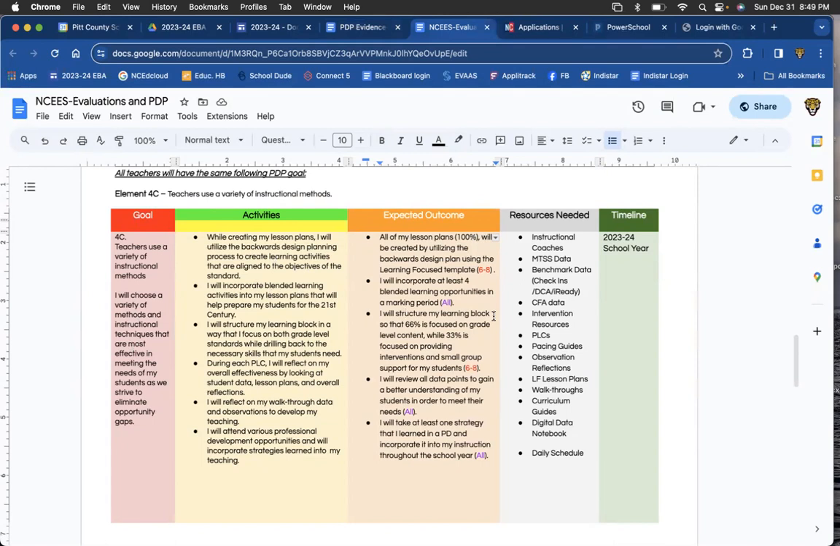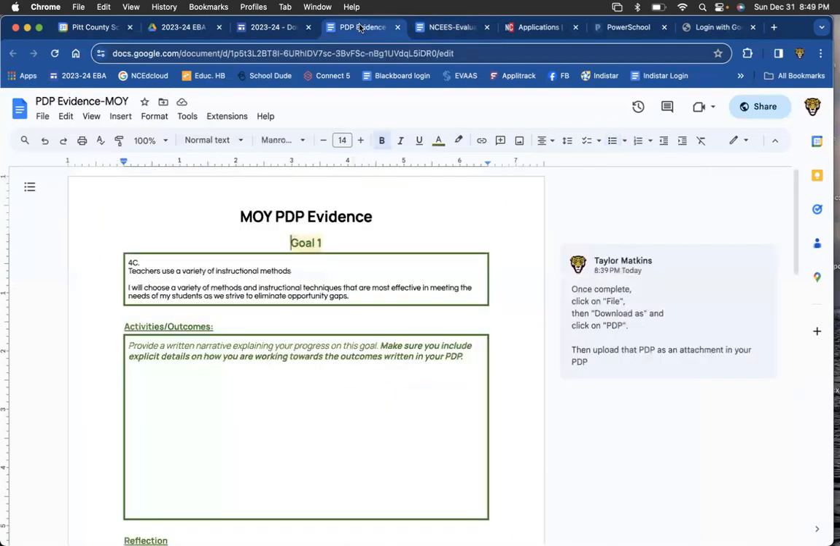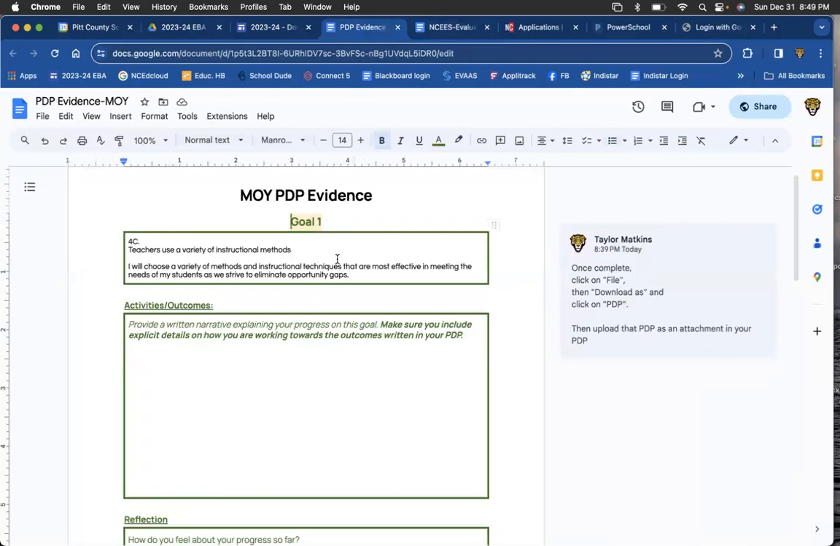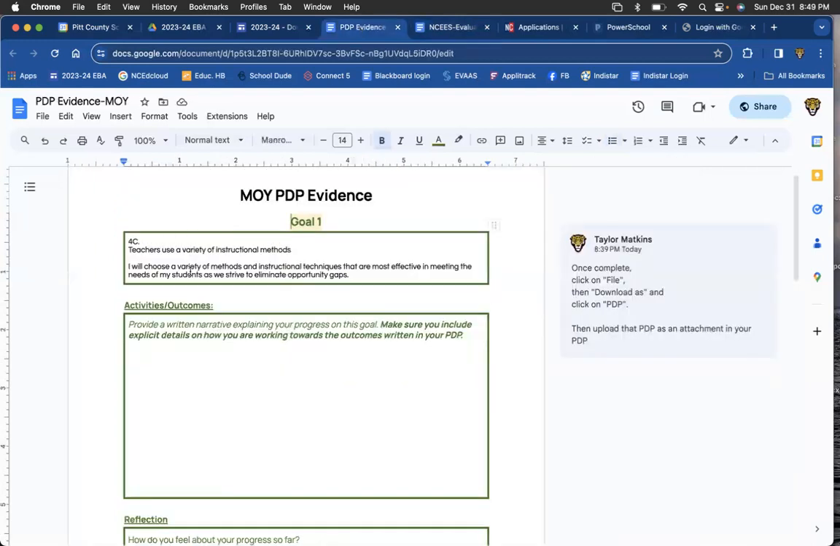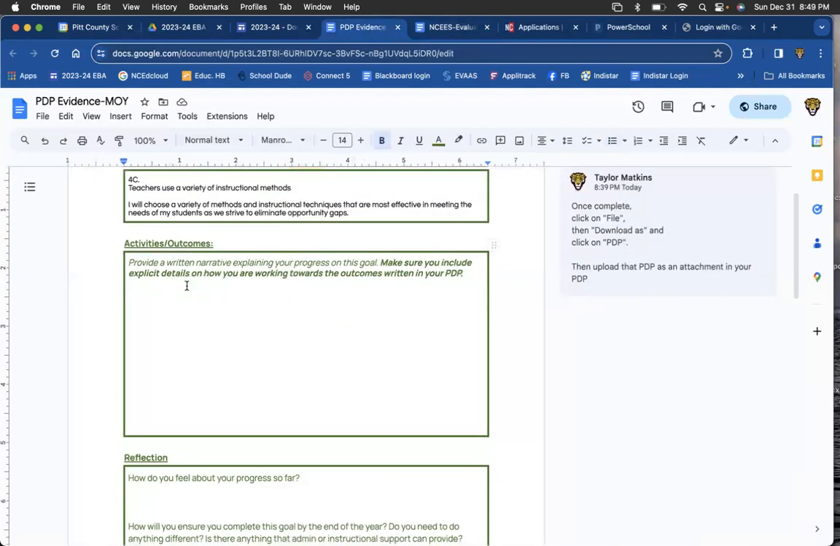And we want to see where we are right now as far as accomplishing this goal. We understand that right now we may not be at 100%, but we want to gauge where we are. So what you'll do is, I've already copied this goal exactly as it says over here, and you'll type the next pieces up here. For activities and outcomes, I want you to tell me a little bit about how you feel you're progressing with that goal.